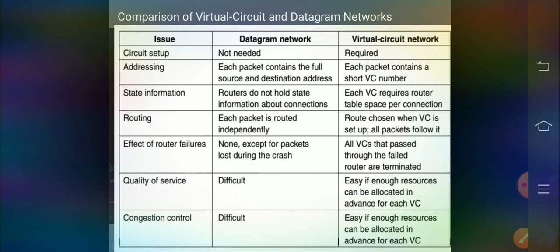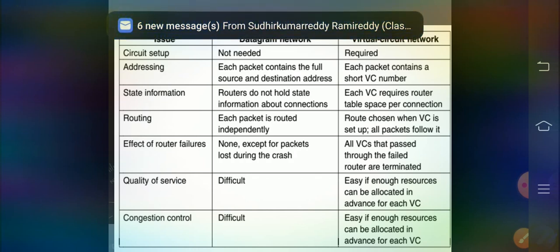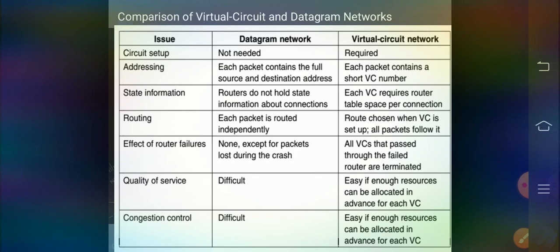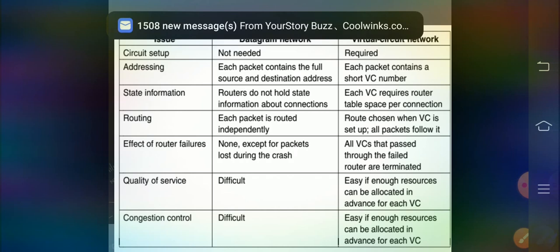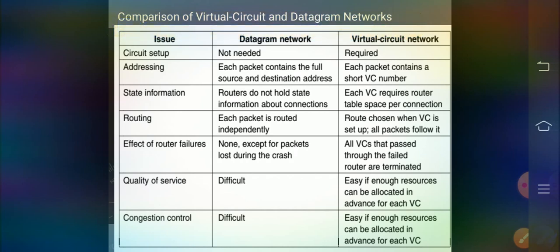Quality of service in a datagram network is difficult, but in a virtual circuit network it is easy if enough resources can be allocated in advance for each virtual circuit. And congestion control is difficult in a datagram network, but in a virtual circuit network it is easy if enough resources can be allocated in advance for each virtual circuit. Congestion is nothing but crashing or colliding of two packets.